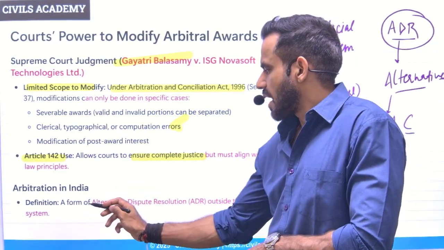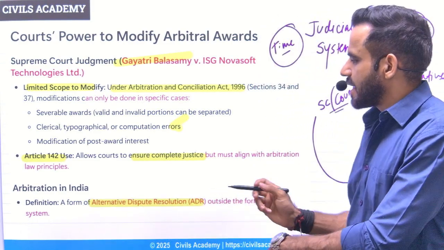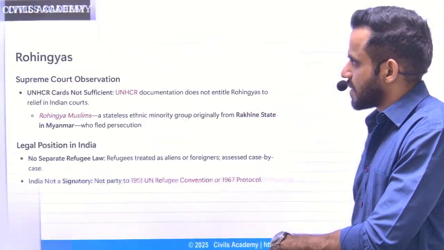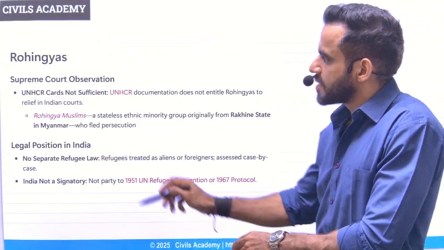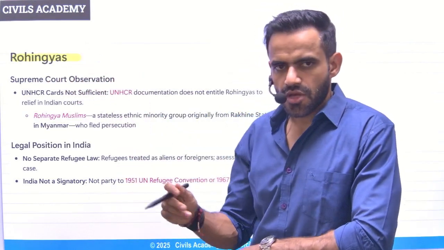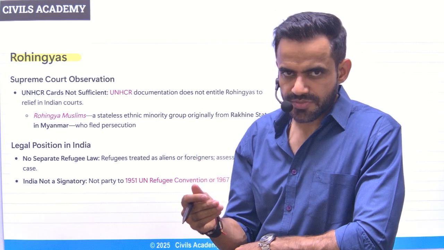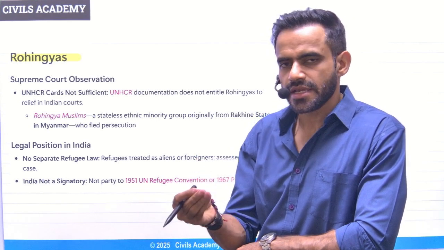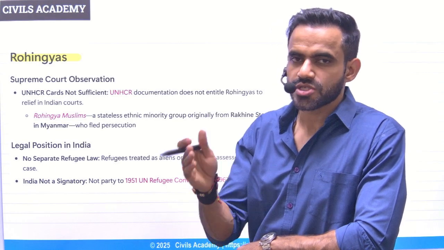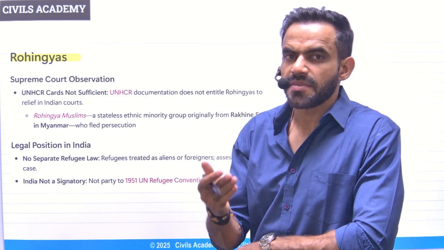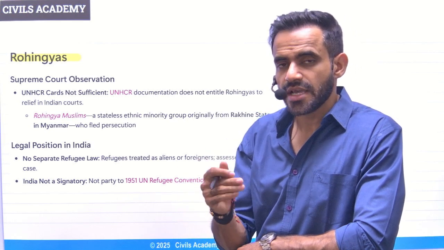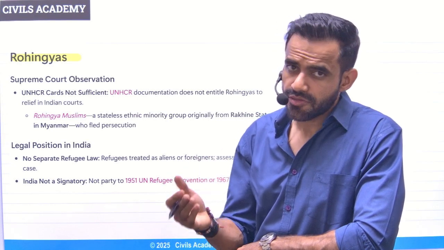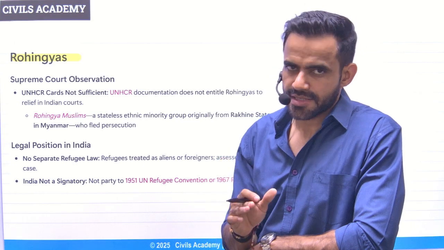Now, this arbitration is part of ADR. ADR is outside the formal judicial system. We have already discussed that. Next is related to Rohingyas. So, understand, Rohingyas are Muslims. They are from Myanmar. Originally, actually, they are from Bangladesh who got settled into Myanmar. In Myanmar, they faced persecution. That's why they are now entering different countries, including India. So they are illegal immigrants.